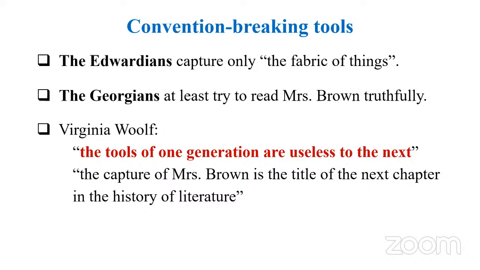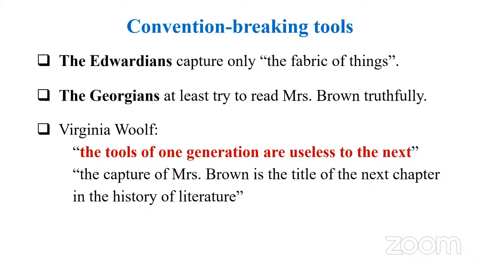So this is the difference between traditionalists and modernists. Traditionalists try to capture outer reality, whereas the Georgians, or modernist writers, try to capture the inner reality of characters, how they think about the world, their perception about the external world. So that's how we get this technique, stream of consciousness.